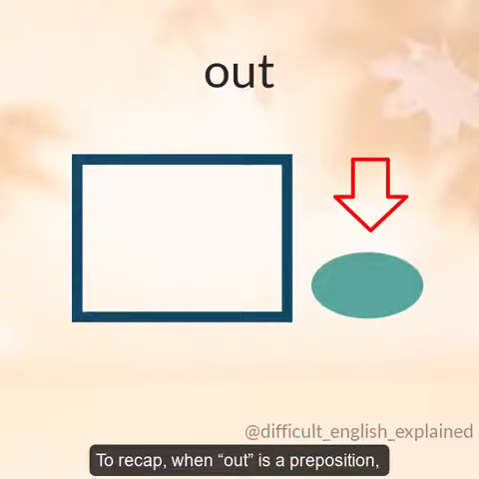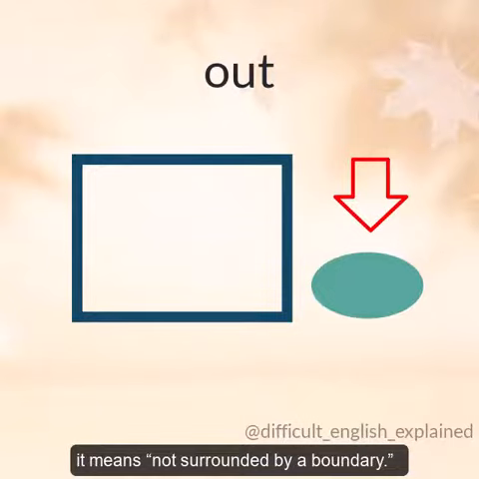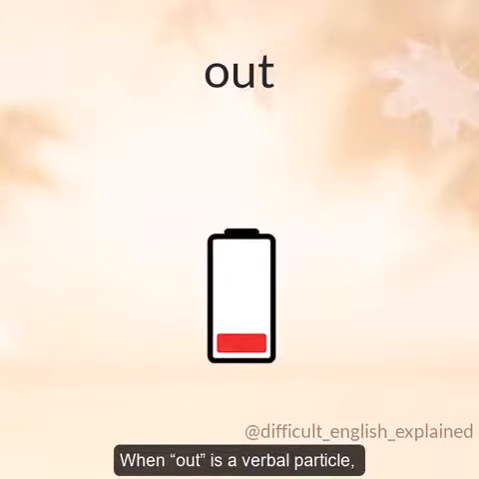So to recap, when out is a preposition, it means not surrounded by a boundary. When out is a verbal particle, one of its meanings is depletion.